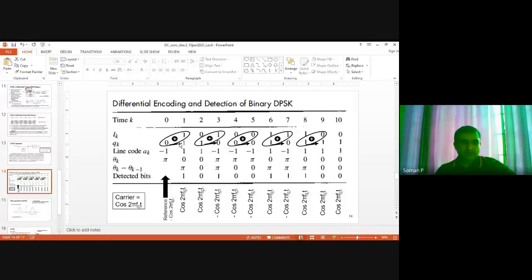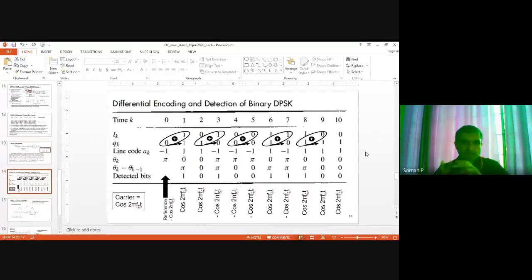So the next Q output of the encoder is the previous Q XORed with Ik. This is an XOR, not plus. Similarly, this one is 1 XORed with 0, that is 1. 1 XORed with 1, that is 0. 0 XORed with 0, 0. 1 XORed with 1, 0.